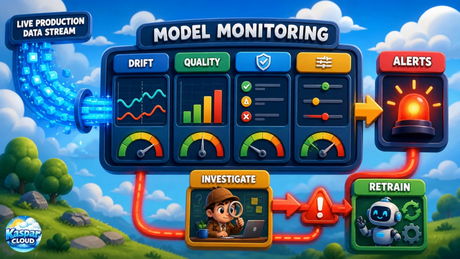Built-in monitoring capabilities can track signals such as data drift, prediction drift, feature distribution changes, and data quality issues. Monitoring jobs can run on scheduled intervals and compare recent production data against baseline or reference datasets. When thresholds are exceeded, alerts and notifications can inform the responsible teams that investigation, retraining, or model replacement may be required. This helps organizations maintain model reliability, accuracy, and operational trust over time.